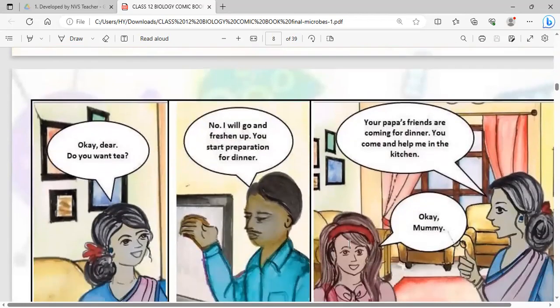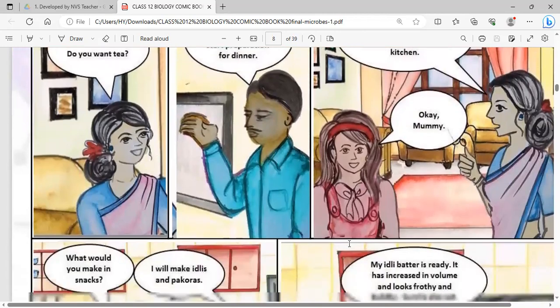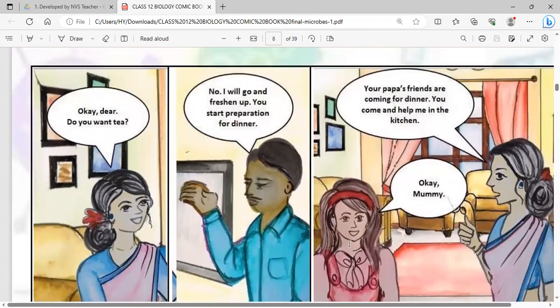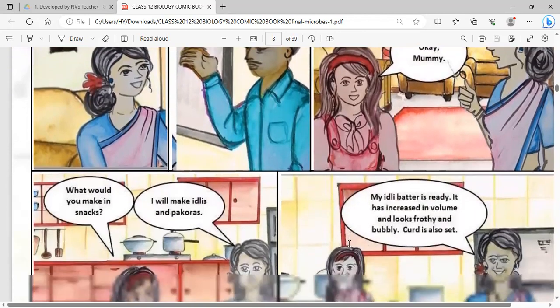So, okay, dear, do you want tea? She's saying, no, I will go for freshen up and you start dinner preparation. So Neeta is saying to Shivangi, your papa's friends are coming, so you come and help me in the kitchen. Shivangi is saying, okay, mommy.